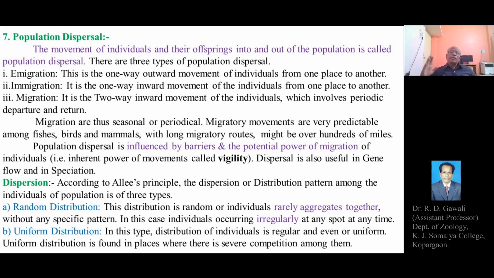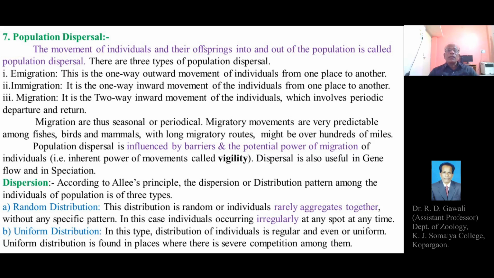And migratory movements are predictable. One can easily observe, or we can determine or calculate, the actual number of individuals migrating from the respective place, and this will show a reduction in the number of the population. So that we can predict.